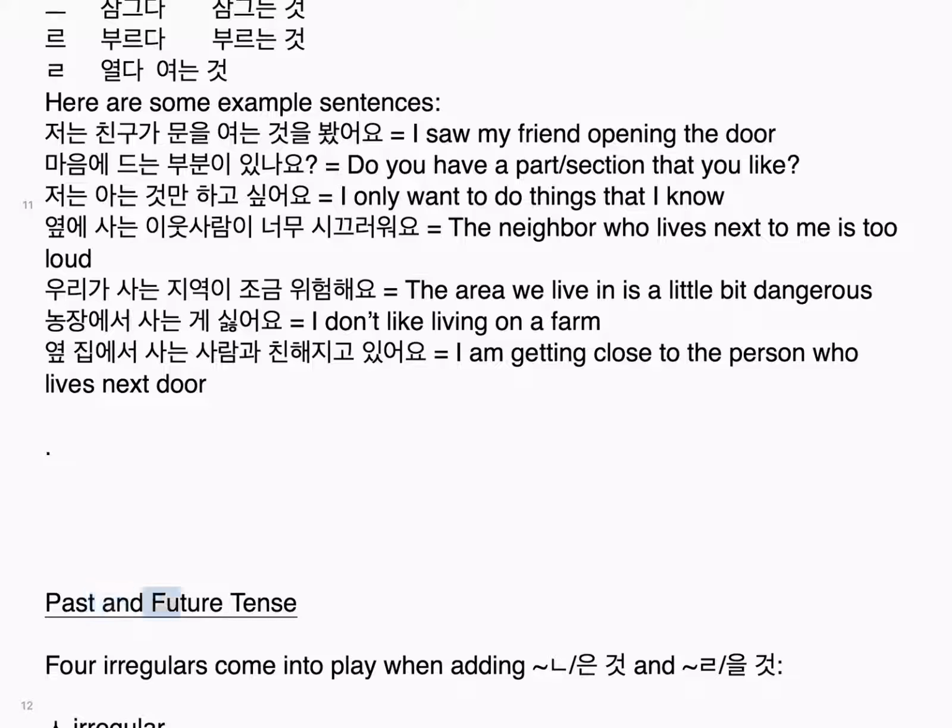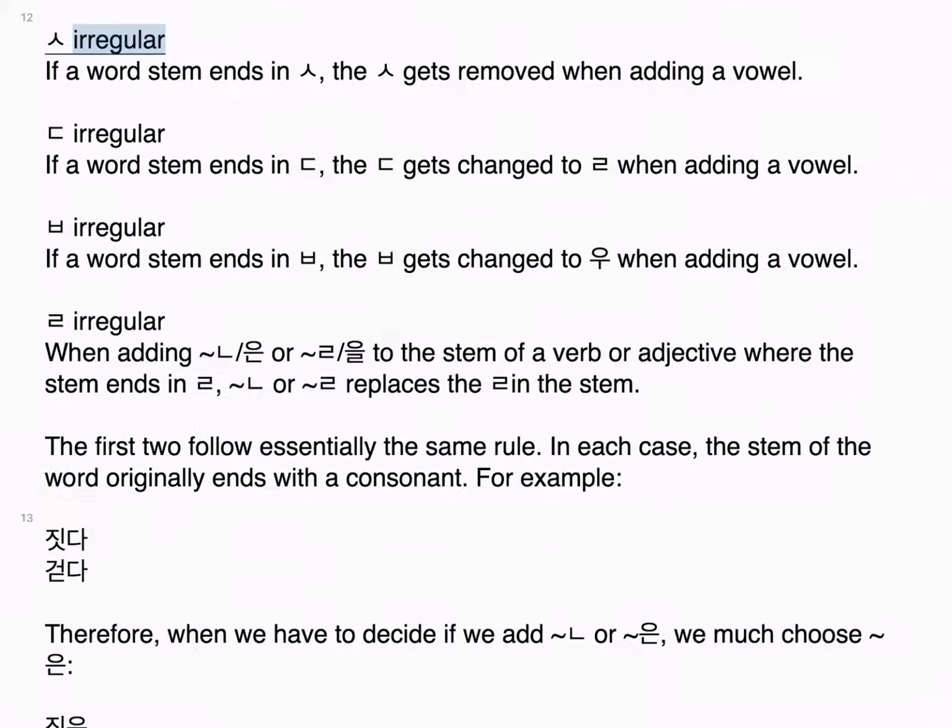Past and future tense. Four irregulars come into play when adding 은 것 and 을 것. The 시옷 irregular: if the word stem ends in 시옷, the 시옷 gets removed when adding a vowel. The 디귿 irregular: if the word stem ends in 디귿, the 디귿 gets changed to 리을 when adding a vowel. The 비읍 irregular: if the word stem ends in 비읍, the 비읍 gets changed to 우 when adding a vowel.